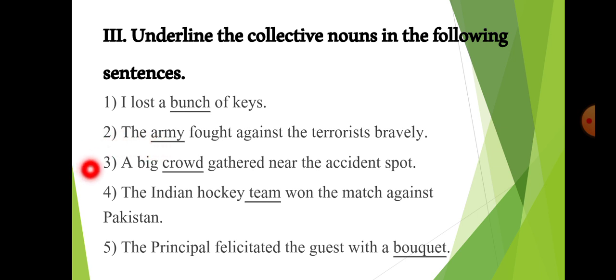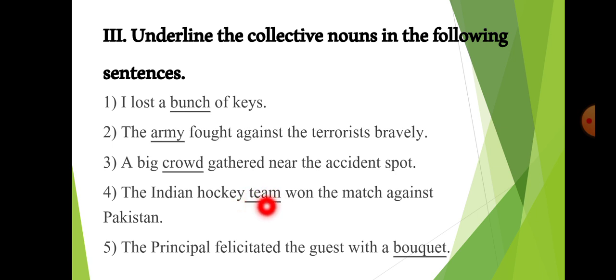Third sentence. A big crowd gathered near the accident spot. Here, the word crowd tells us that there were so many people who were gathered near the accident spot. So it is a collective noun. Fourth sentence. The Indian hockey team won the match against Pakistan.